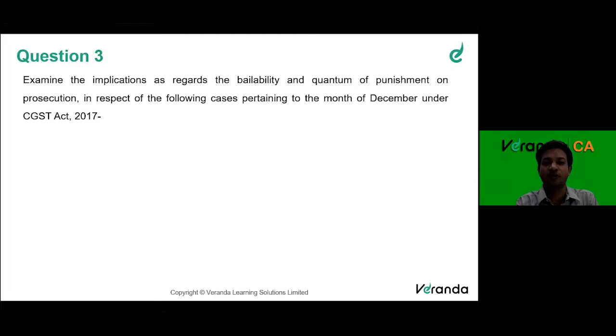Thanks, Ravi. So examine the implications as regards the bailability and the quantum of punishment on prosecution. The question has two parts. Bailability, that means whether it is a bailable or non-bailable offense. Then they're asking what is the quantum of punishment on the prosecution part, so for how long he can be arrested if he is liable to arrest.